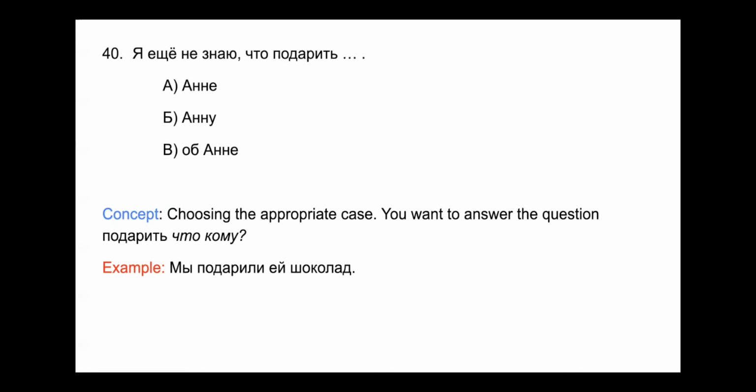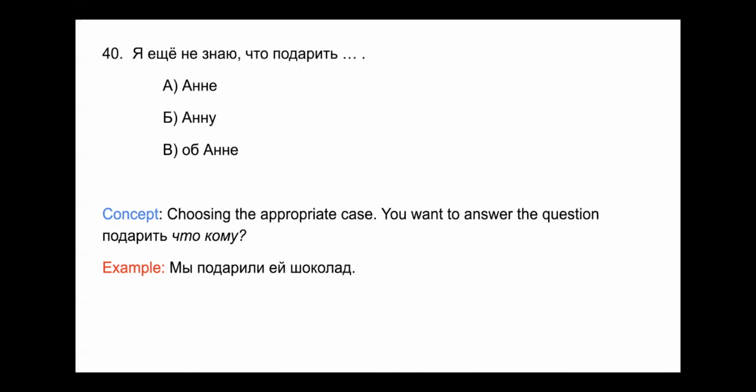So an example, we have here мы подарили ей шоколад. We gifted to her chocolate, and ей is она in the dative case, and chocolate is just chocolate in the accusative case. And since it's a masculine noun, it ends with a hard consonant. There is no ending change for accusative. So knowing this, let's look at our options here. Что подарить Ане, Анну или об Ане?